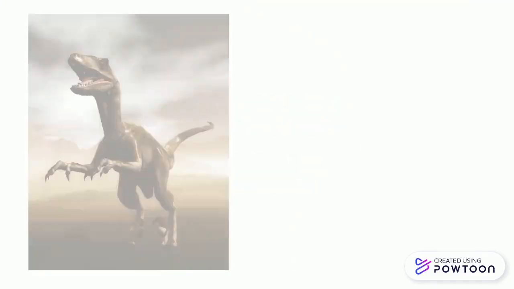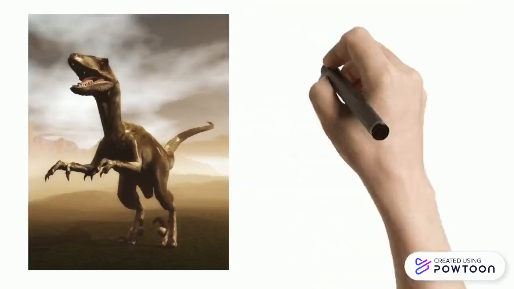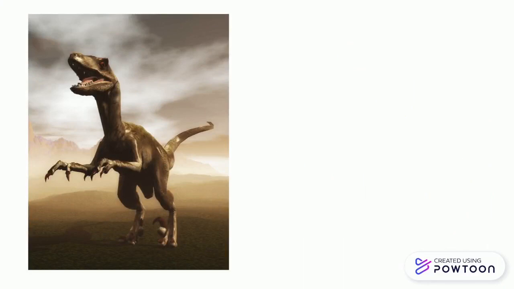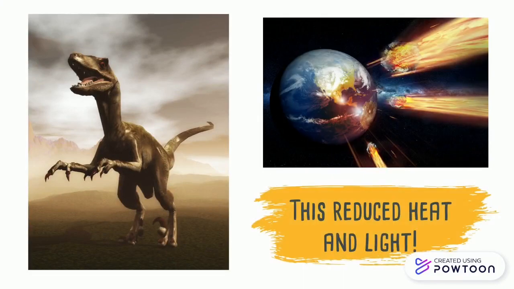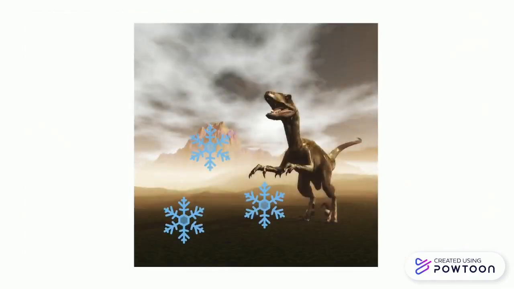Loss of habitat can happen naturally. One example are the dinosaurs. They lost their habitat about 65 million years ago because of an asteroid. The impact of the asteroid caused the atmosphere to reduce the amount of heat and light that reached Earth. The dinosaurs were unable to adapt to this new cooler habitat. Dinosaurs became endangered, then extinct.